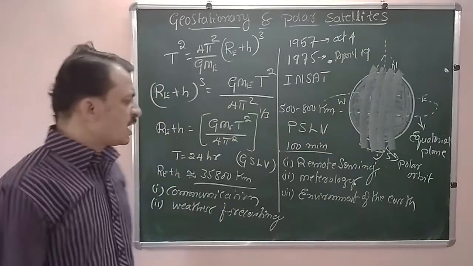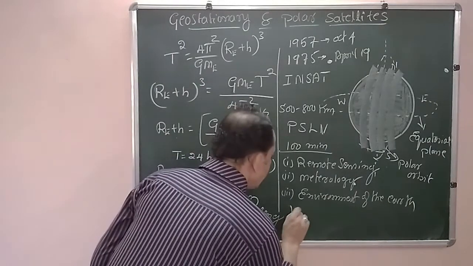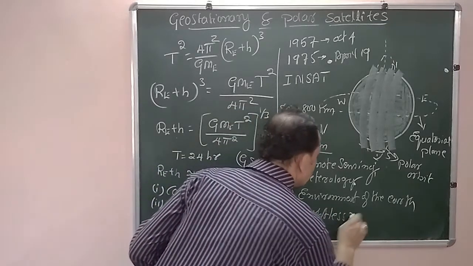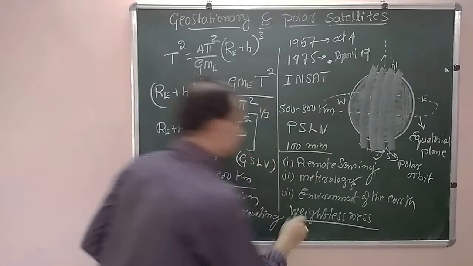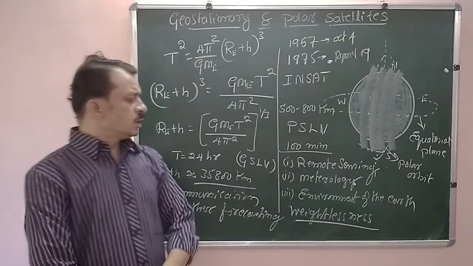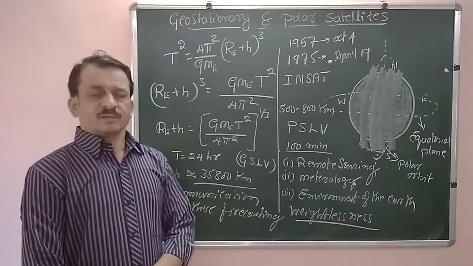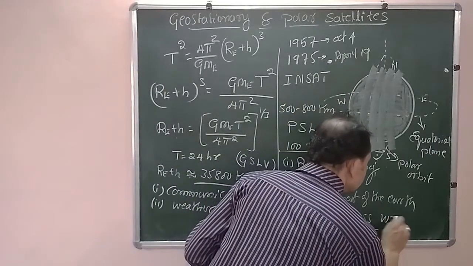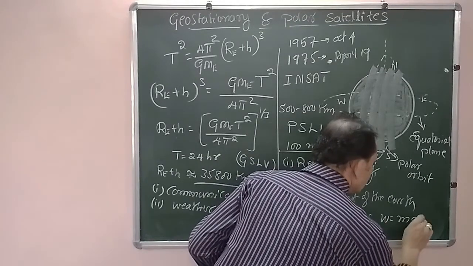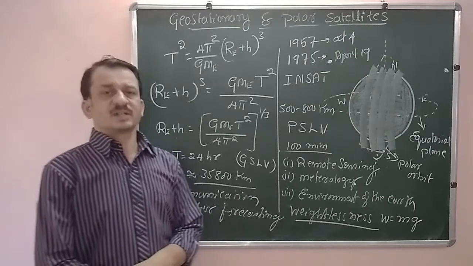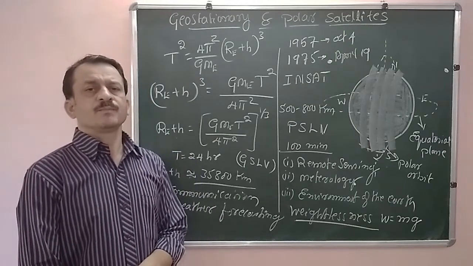Okay, and the last concept is weightlessness. What is weight? We are already familiar with weight. It is the gravitational force experienced by an object of mass m.